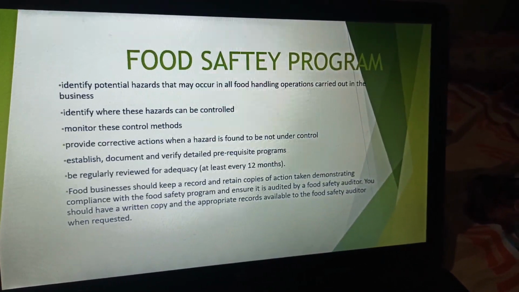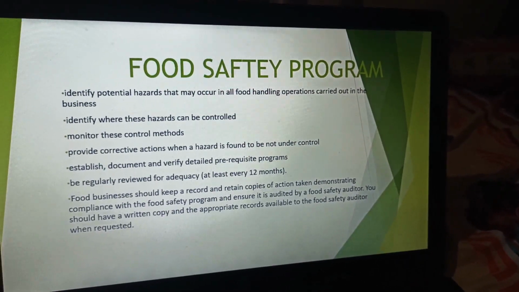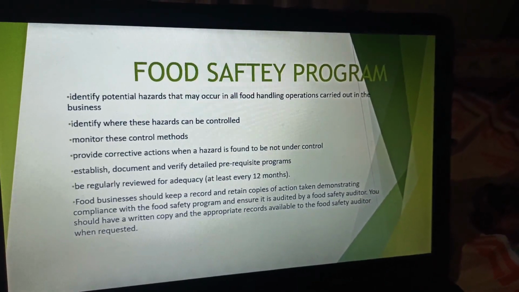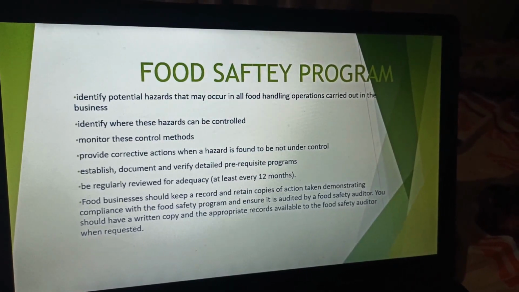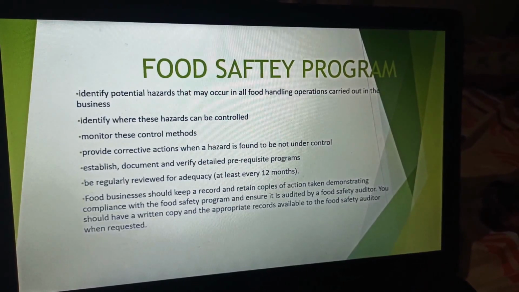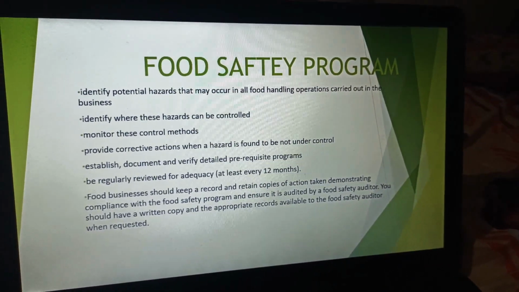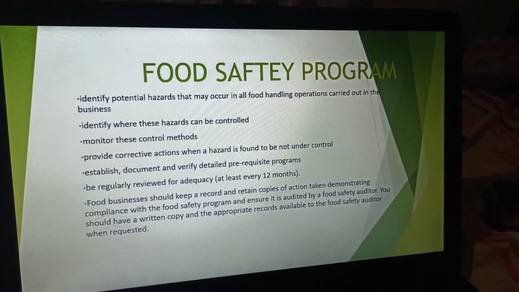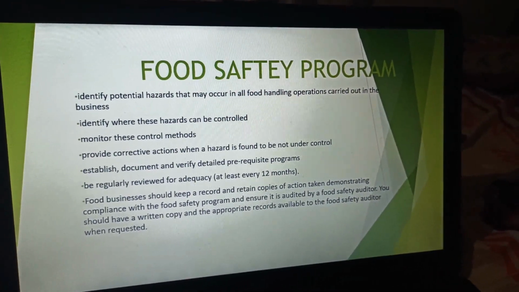Now this is the food safety program, how things go on. It is very important that we know each and everything about safety concerns. It involves identifying potential hazards that may occur in all food handling processes. It is very important that we audit each and everything concerning food. We have consultancies where we evaluate and contemplate everything about foods.